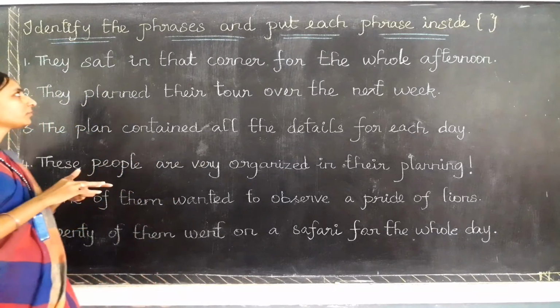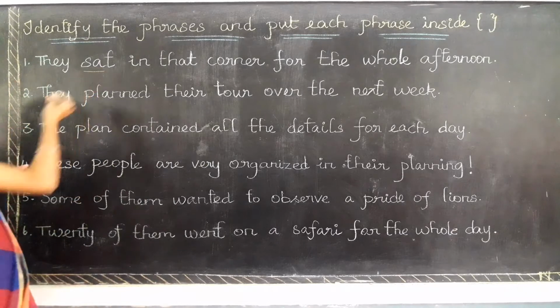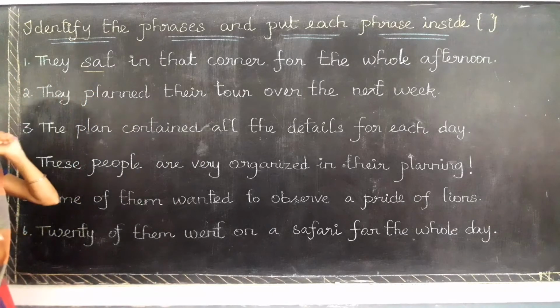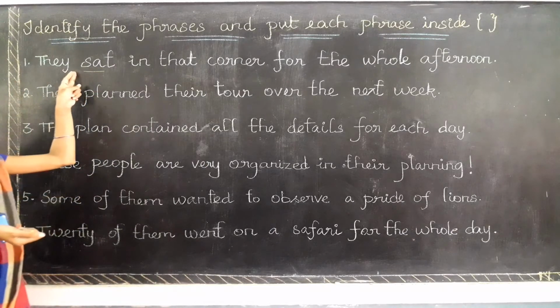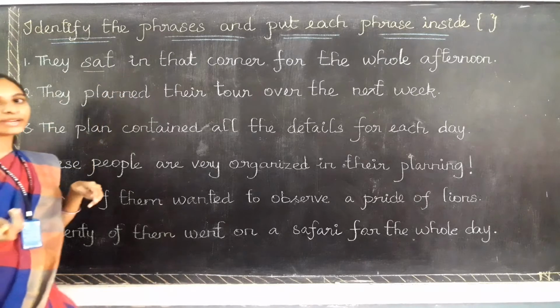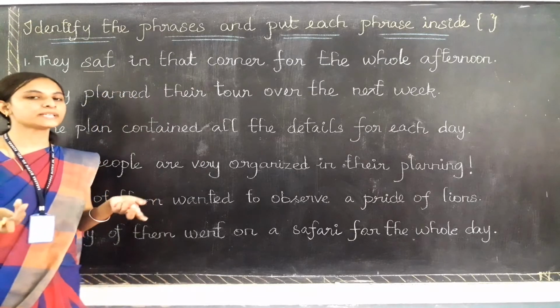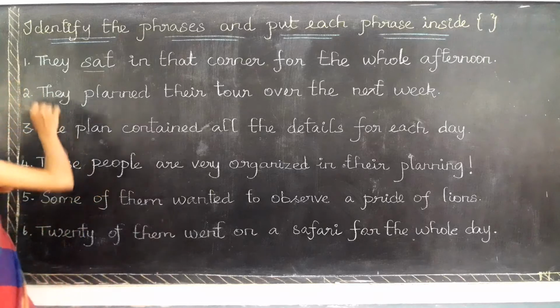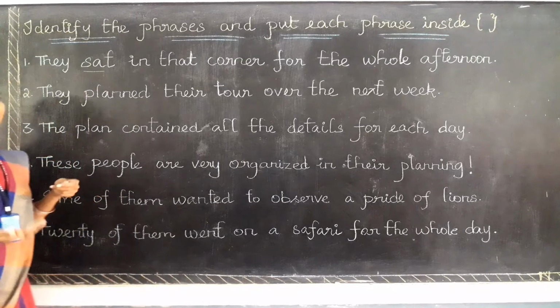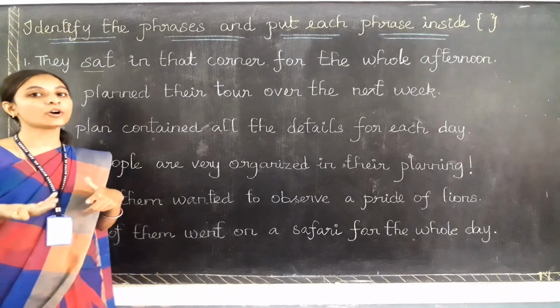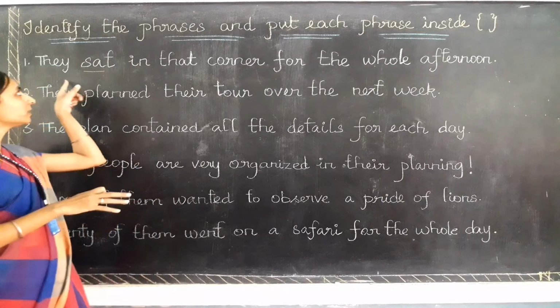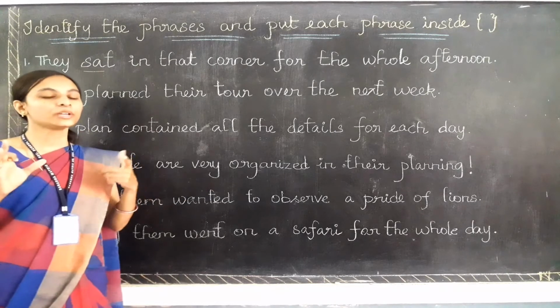Sat is the main verb here. Before or after the main verb we can find the group of words which represent the phrases. Here you can see the word they. It talks about the subject only, so they sat is not the phrase.